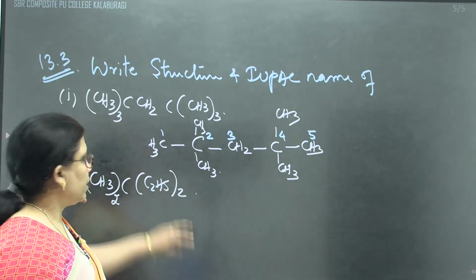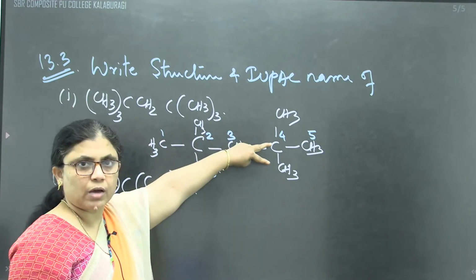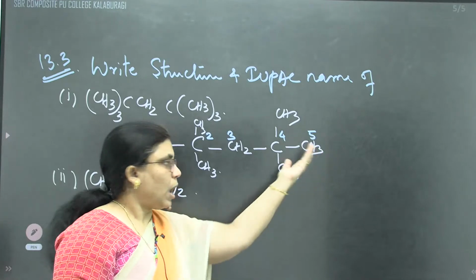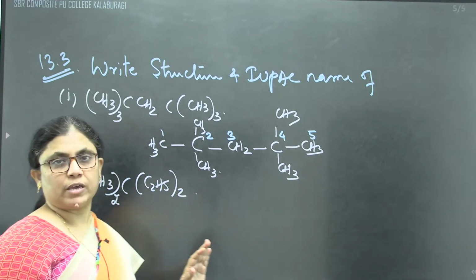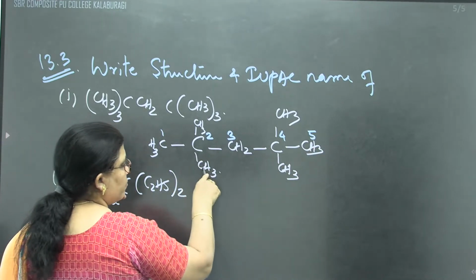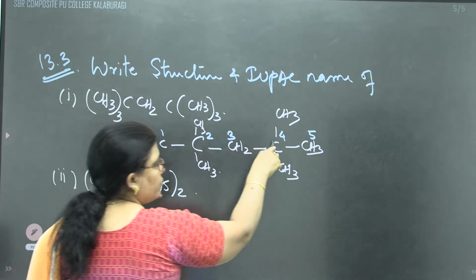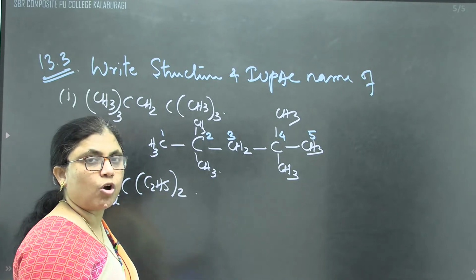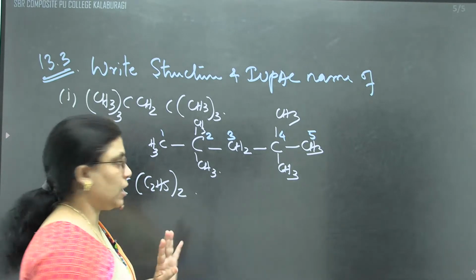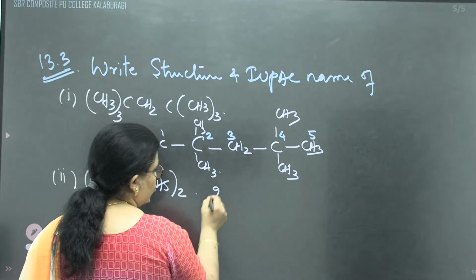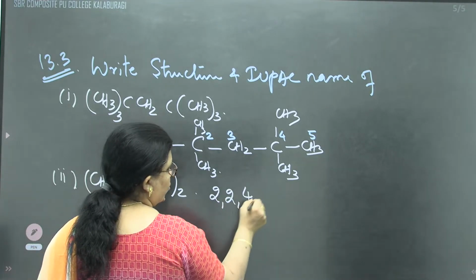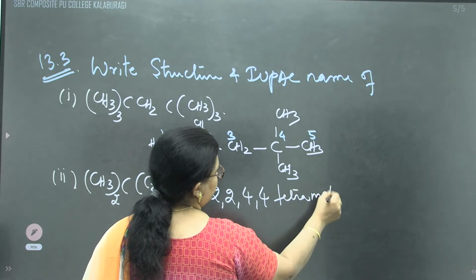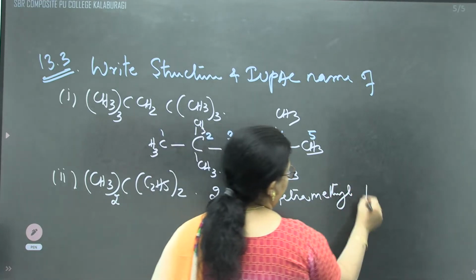That means at the second carbon atom 2 methyl groups, at the fourth carbon atom 2 methyl groups. If I move in the opposite direction, it will also be the same. So totally we are having how many methyl groups, children? 4 methyl groups. That's why we can write it as 2,2,4,4-tetramethylpentane.